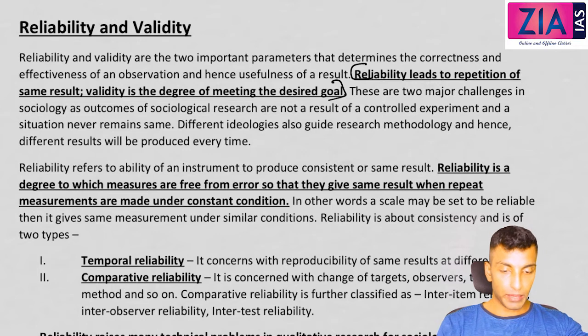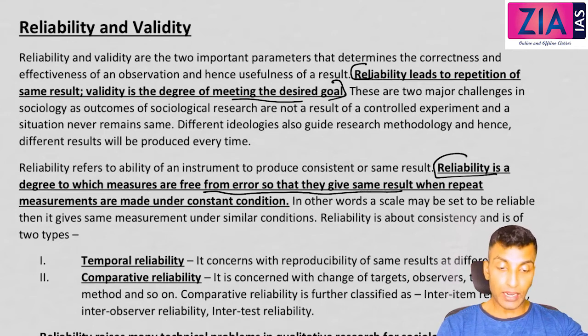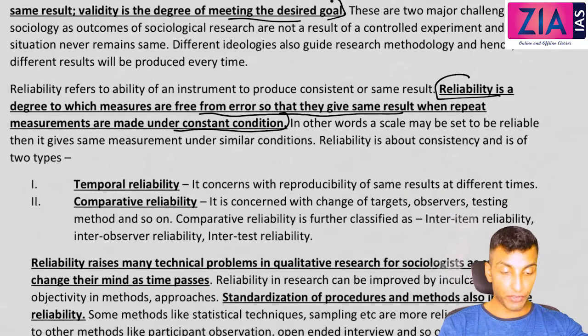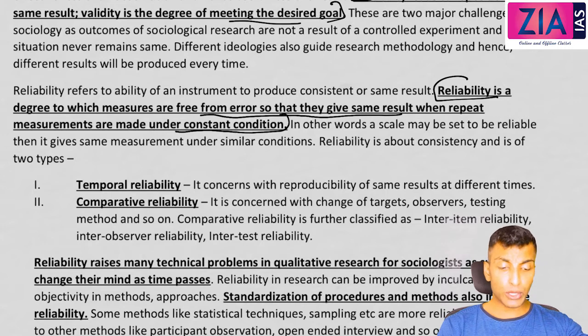Reliability leads to repetition of the same result. That is what you mean by reliability. Validity is actually the degree of meeting the desired goal. What you are supposed to investigate or what you are supposed to produce, are you getting exactly the same or not? That is what you mean by validity. So these are two major challenges that you can read. Reliability is the degree to which the measures are free from error. Free from error means you should be able to produce the repeated result under the same circumstances. So that they give the same result when repeat measurements are made under constant conditions. That is what you mean by reliability.